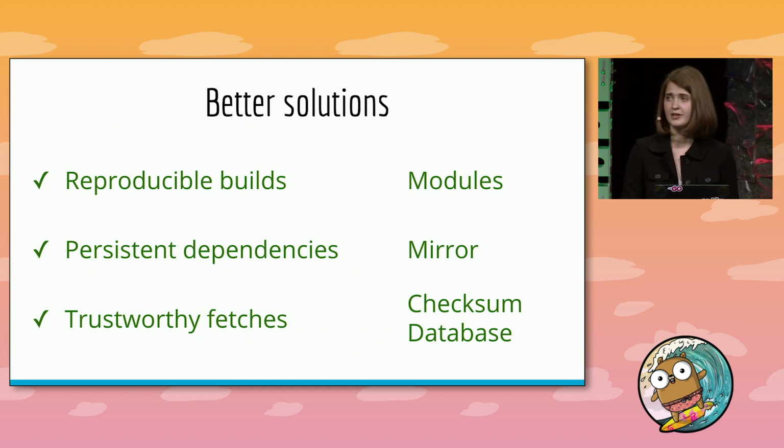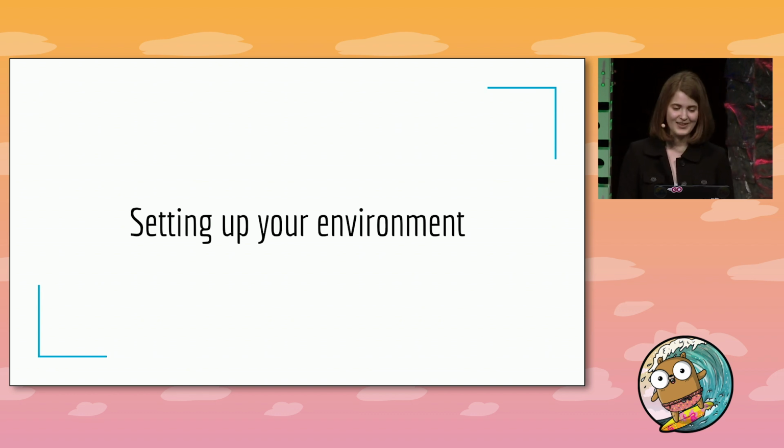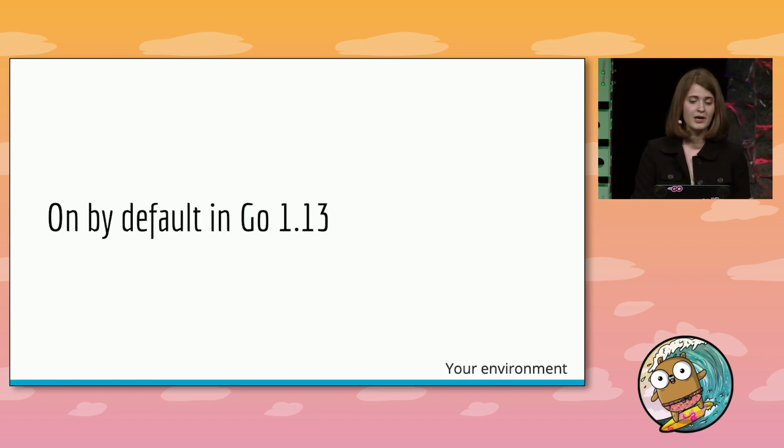So now we have the full picture. We have dependencies that are consistent, that won't disappear, and can be trusted by everyone. And fortunately, if these interest you, I have good news. My colleagues on the Go team and I have built a module mirror and a checksum database that you can start using today. Our module mirror and checksum database are used by default by the Go command starting in 1.13 for modules users. So if you want to start using it today, simply upgrading to the 1.13 beta is all you have to do.